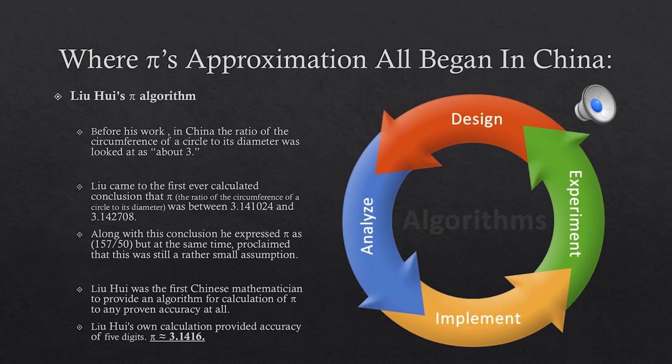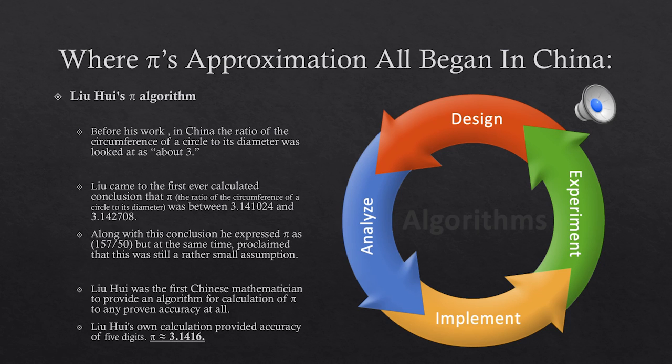Liu came to the first ever calculated conclusion that pi, which is the ratio of the circumference of the circle to its diameter, was between 3.141024 and 3.142708. Along with this conclusion, he expressed pi as 157 over 50, but at the same time, he proclaimed that this was still a rather small assumption.